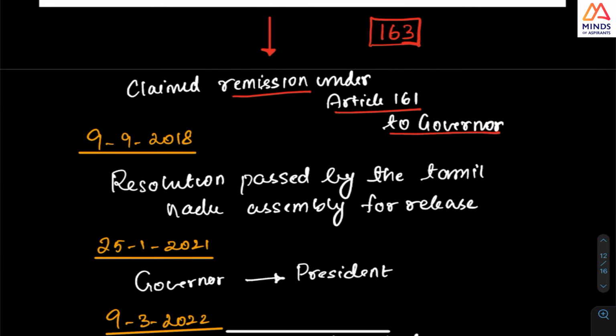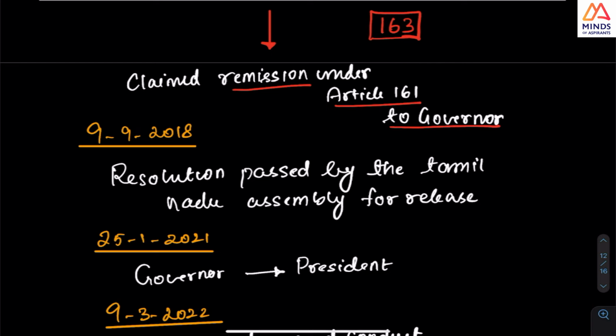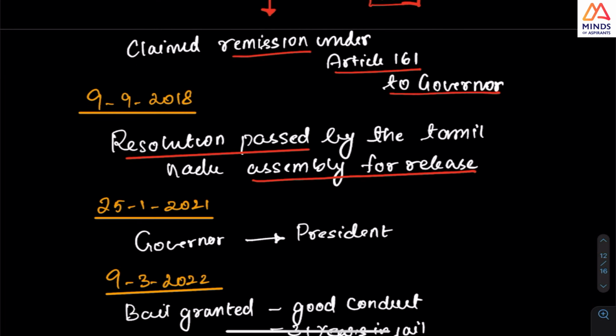So in 2018 there was a resolution passed in the assembly for release. So the cabinet pronounced the release or the remission of the appellant, Mr. Perarivalan. And what happened after this was, the governor did not take action for nearly 2.5 years. So 2018, look at this, 2018 to 2021, what the governor did was he referred the matter to the president.